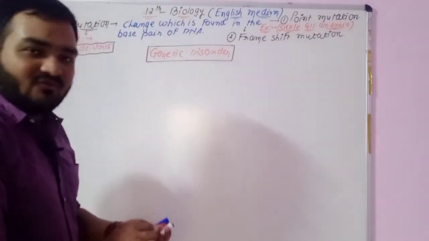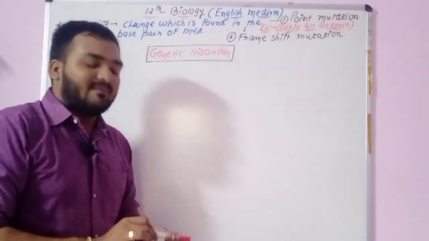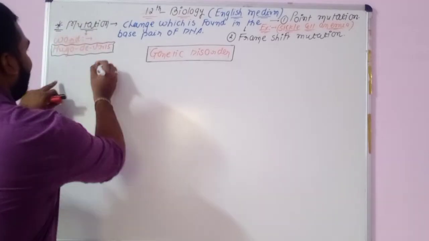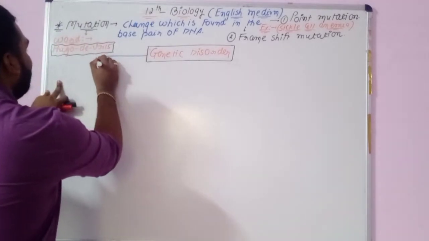So genetic disorder, there are two main types of genetic disorder.